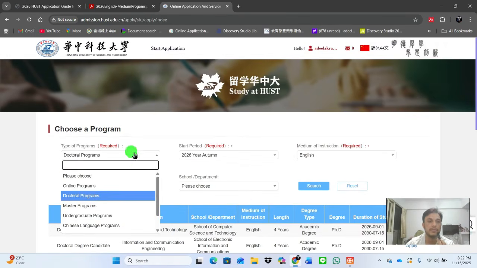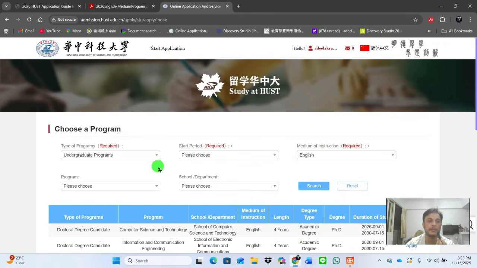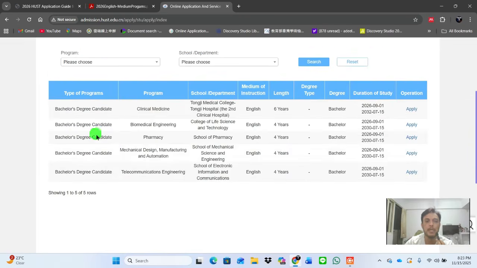Okay, for bachelors, click on undergraduate student. Undergraduate or BS student are the same. So for bachelor, choose that one. Autumn and English, click on this one. You can see that they have almost five programs, like bachelor programs in clinical medicine, biomedical engineering, pharmacy, design and manufacture automation, telecommunication.